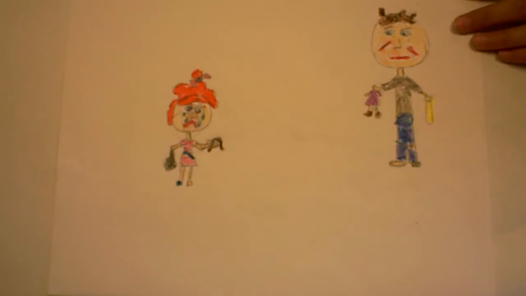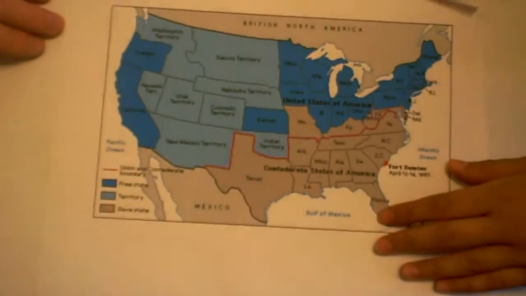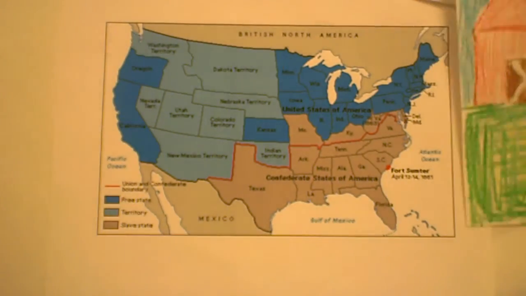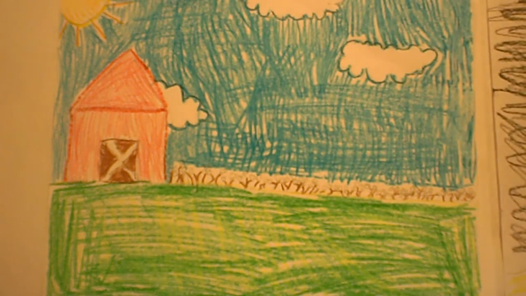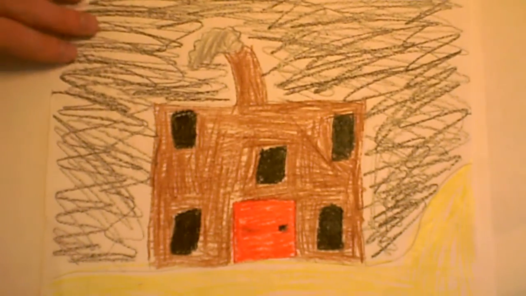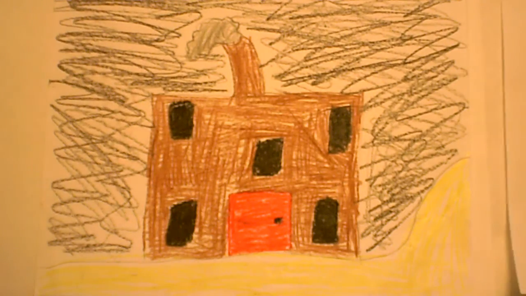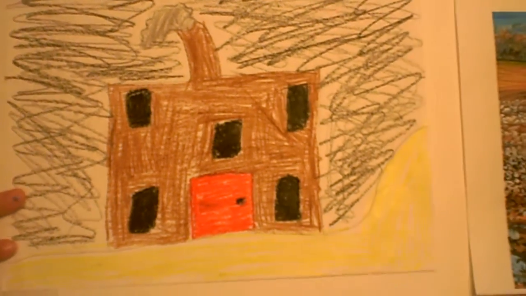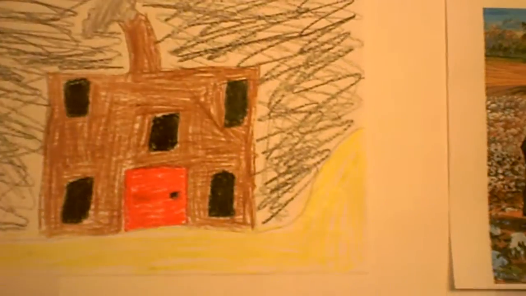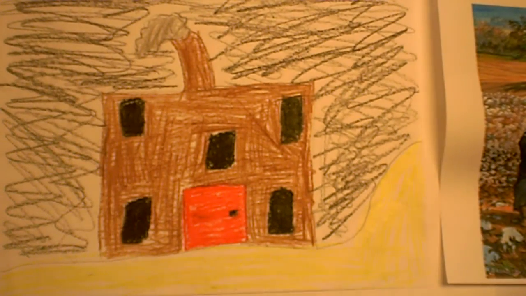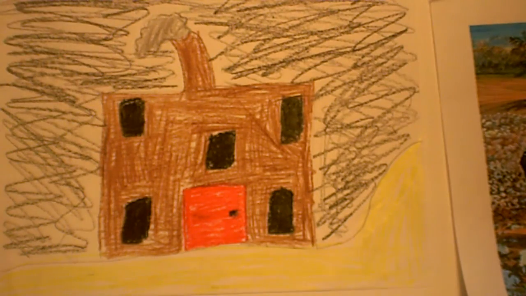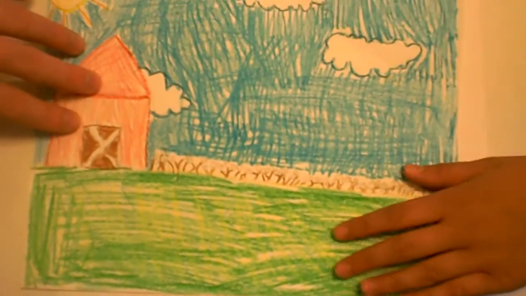In the 1800s, the North and South were always fighting over things, just like younger siblings would. Some geographical differences in the South were that they had very hot summers and mild winters. In the North, they had cold winters and hot summers. In the war, the South had certain geographical advantages against the North, like they had a lot of open farmland, and the North had to climb uphill to get to the South.